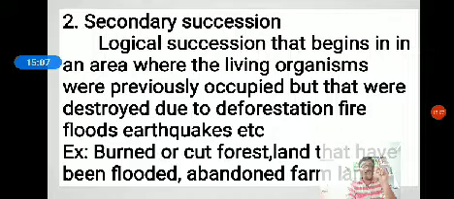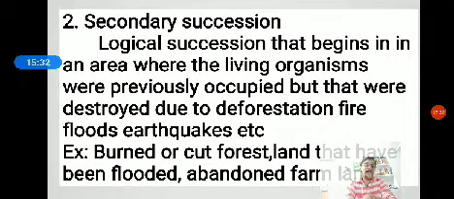So the primary succession is able to occur in a newly formed area, where there were no existing organisms. The secondary succession is able to start in an already existing area. Already existing means the deforestation has occurred, or fire, flood, or earthquakes may have occurred.